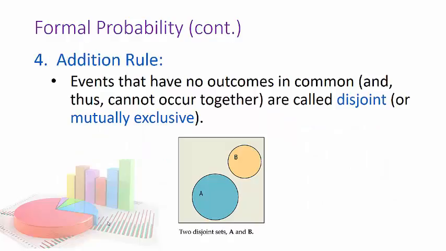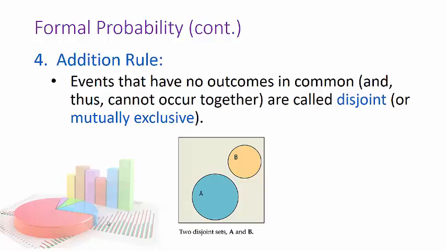Now, we can also use the addition rule, as long as you have events that have no outcomes in common. In other words, they're disjoint, they're mutually exclusive. You don't see the light being red and green at the same time, or red and yellow at the same time, or green and yellow at the same time. Those are disjoint.